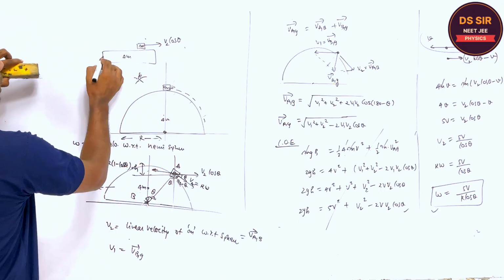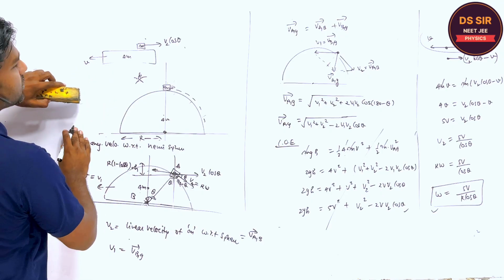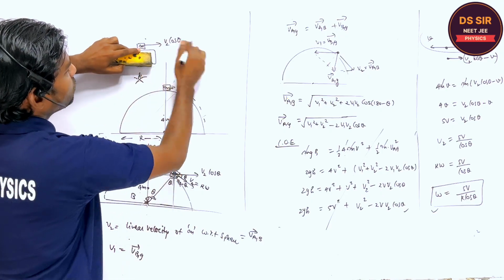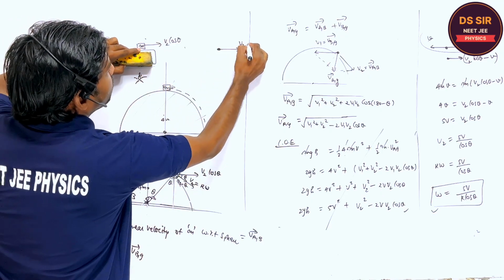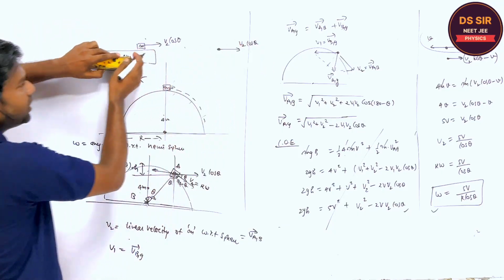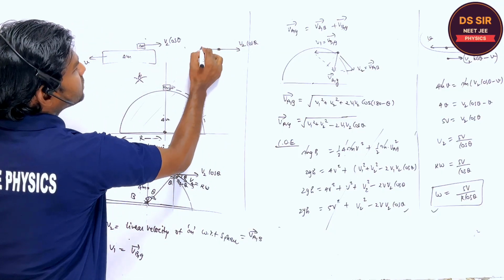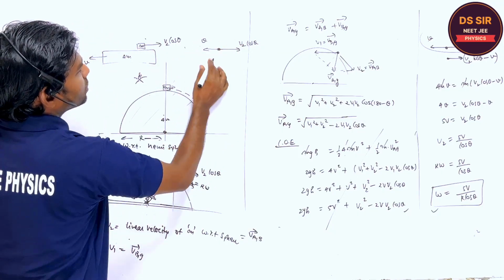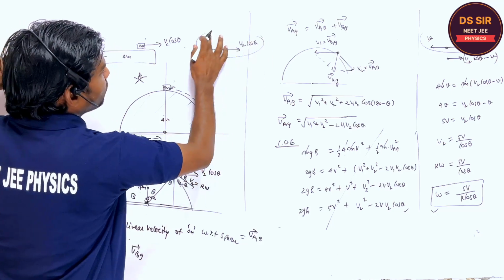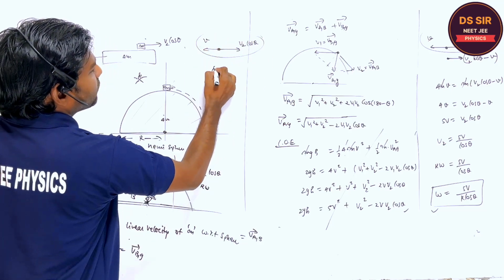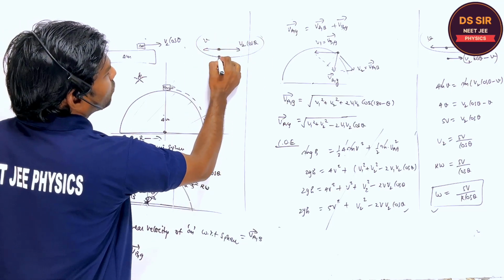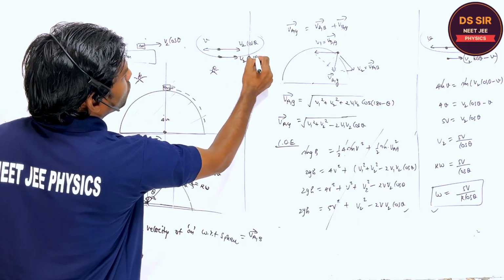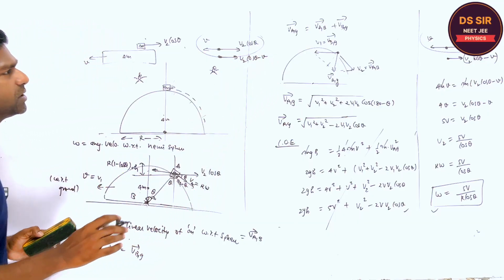But if it starts also moving towards this, then with respect to this, the particle is going v2 cos theta, but it is also moving toward this, so its speed will reduce. So the resultant of these two components will be the velocity with respect to ground, which comes to be v2 cos theta minus v. Now you understand this?